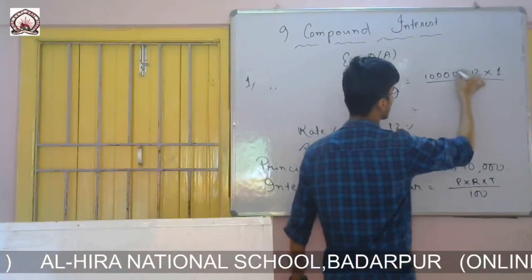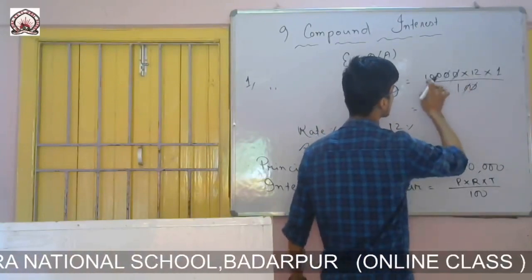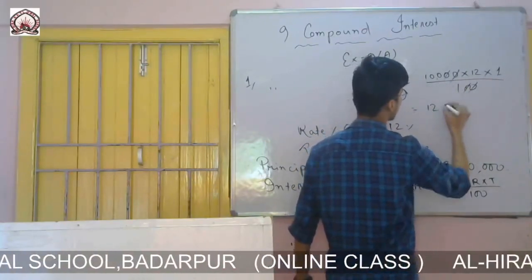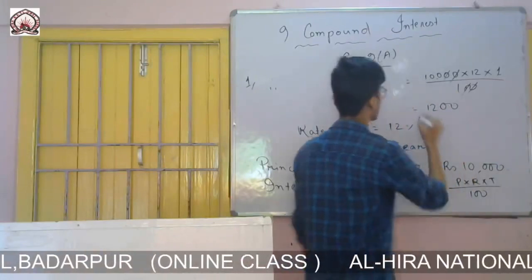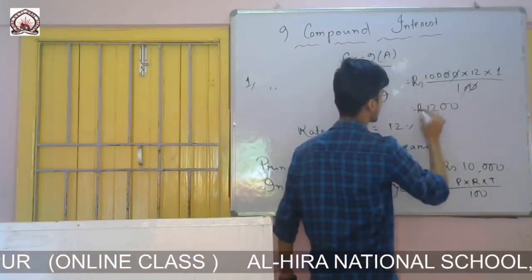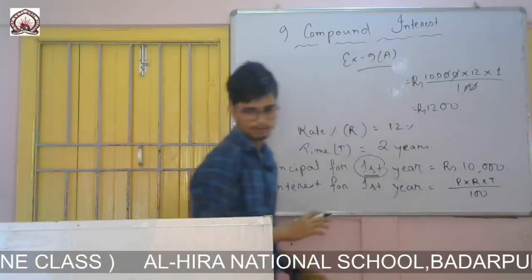I will cancel these 2 zeros, and 12 into 1 is 12, and there are 2 left. So it is 1200 rupees. This is the interest on first year.